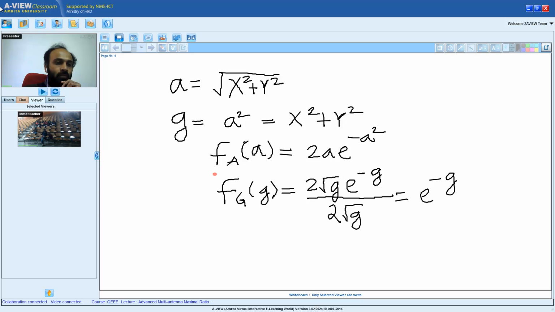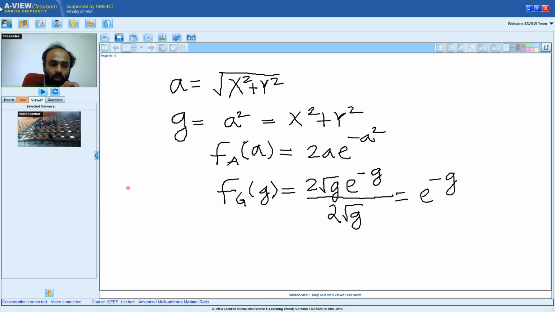Yes, sir. Are you able to follow what I just did? So we are saying basically that if the channel amplitude is Rayleigh distributed, then the square of that, G equals x square plus y square, is the power gain. You can also think of it as the power gain that is exponentially distributed. Are you able to follow this? Yes, sir.